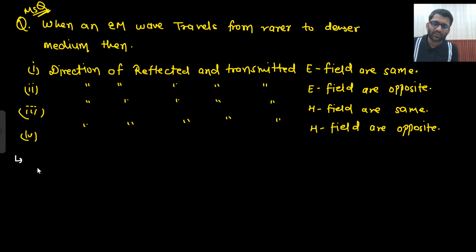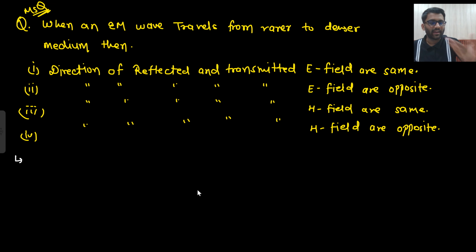Yeah. So let's solve this question. So in this question, your EM wave is traveling from rarer to denser medium. So what do you mean by rarer medium? So air is the rarest medium. What do I mean by that? In air, I can move my hand easily, right? I can move my hand easily. But if I need to move my hand in water, so I will have to apply more force, right? In air, I can move my hand by a minimum force.